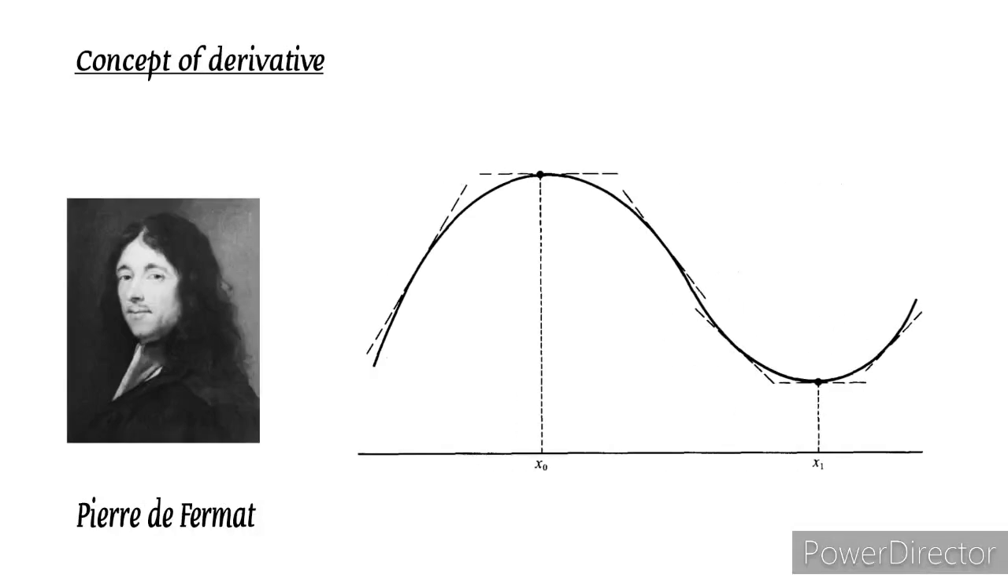Here in the given figure we can draw tangents at every point in the curve. Some of these tangents are indicated by the broken lines in the figure. Fermat noticed that at certain points where the curve has a maximum or minimum, such as those at the points x0 and x1, the tangent line must be horizontal. That is, it must be parallel to the x-axis.